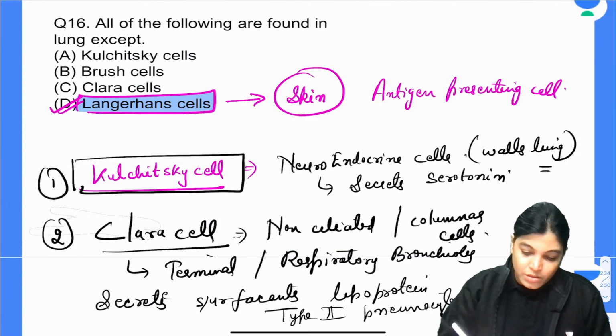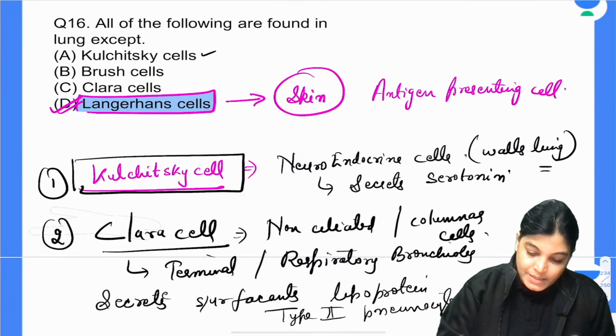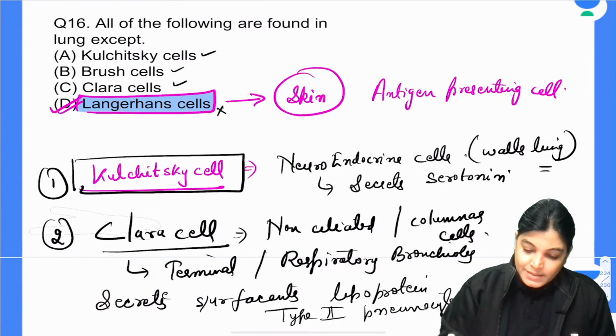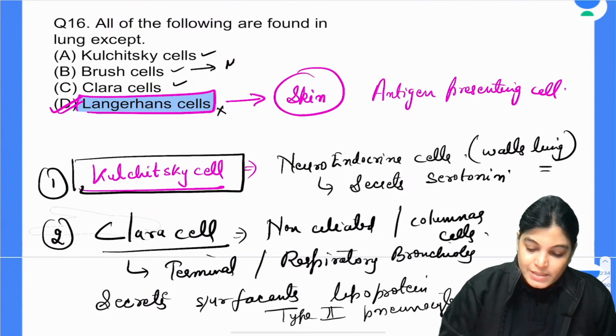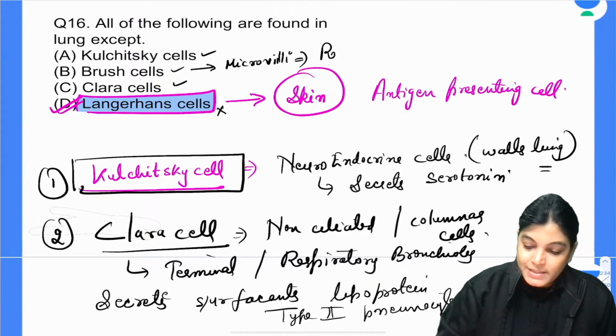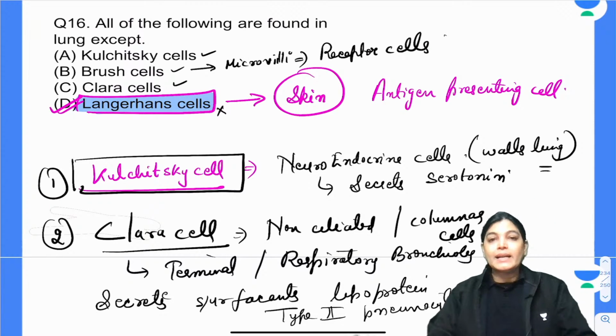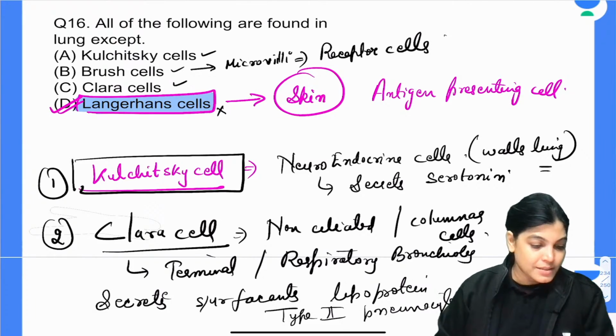So that means all these structures are present. Only Langerhans cells are not present, so that is the correct answer. What about brush cells? Brush cells have microvilli, and they act as receptor cells. So only Langerhans cells are present in the skin. All other cells are present in the lungs.